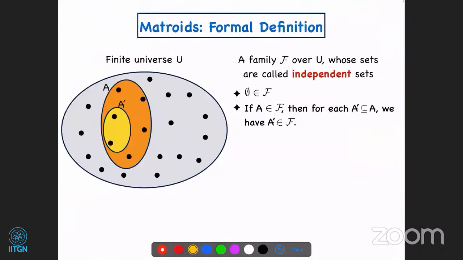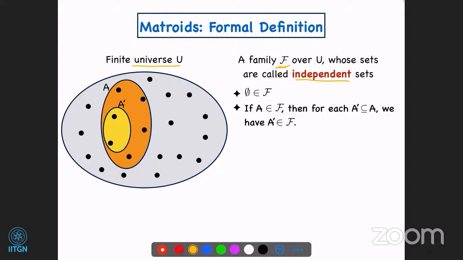Okay, so let me formally define what matroids are. Here we are given a finite universe U, and we have a family F, which is subsets of U. These sets in F are called independent sets, but do not confuse it with independent sets in graphs, although they have the same name, they are very different objects. Okay.